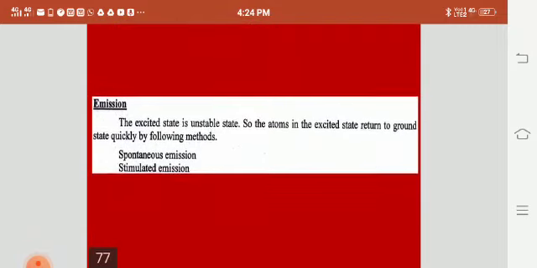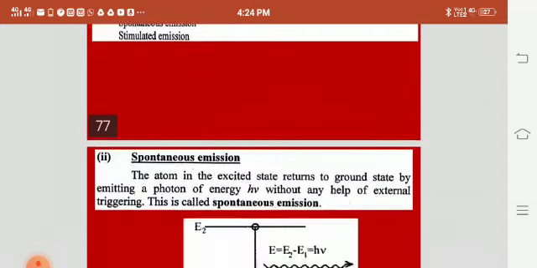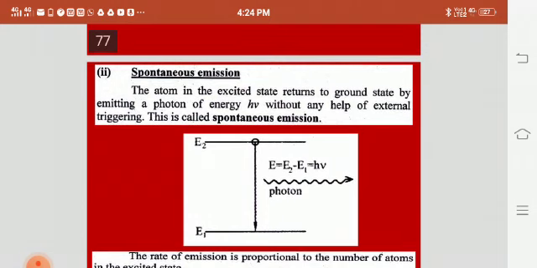Now we will move on to emission. The emission is a process where the excited state is unstable, so the atoms in the excited state return to the ground state quickly by these two mechanisms. One is spontaneous emission, the other one is stimulated emission. Spontaneous emission happens without the absorption of any external energy h nu. This is called spontaneous emission.